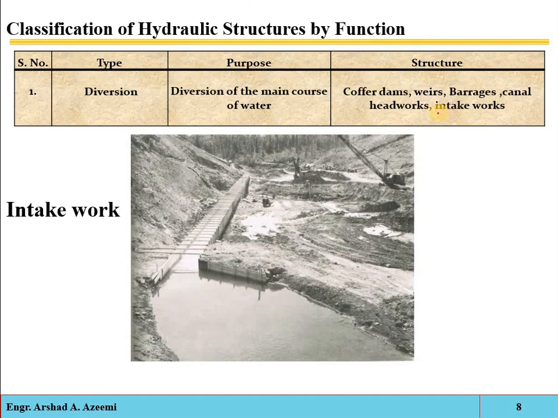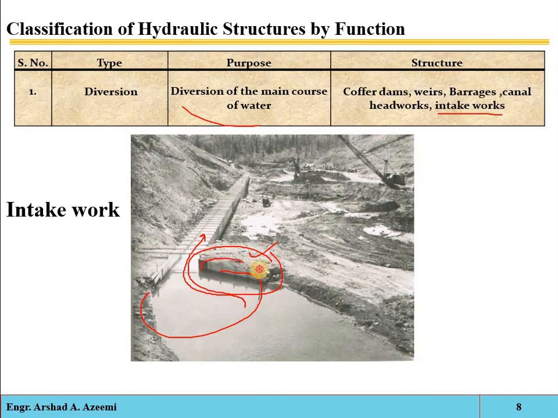Canal intake works are also a type of diversion structure. Here you can see what this structure is doing. Intake structures are used for collecting water from the surface source. This structure collects water from its surroundings and directs it into the watercourse.